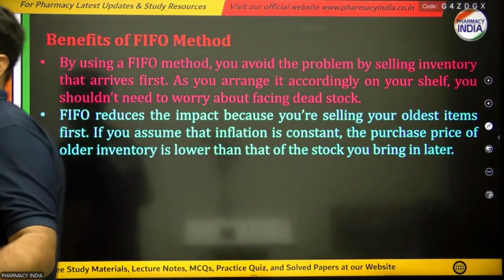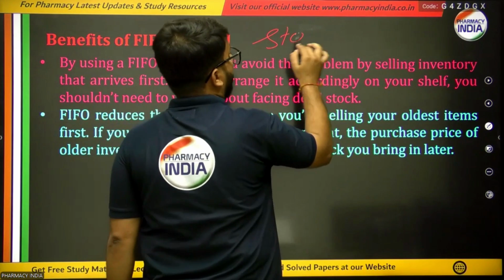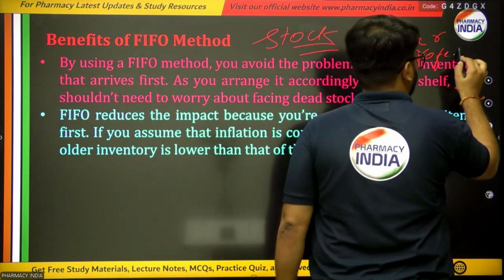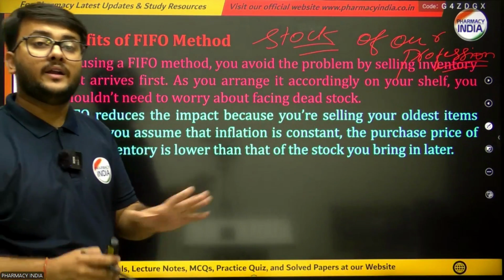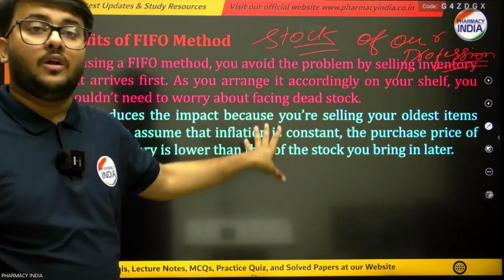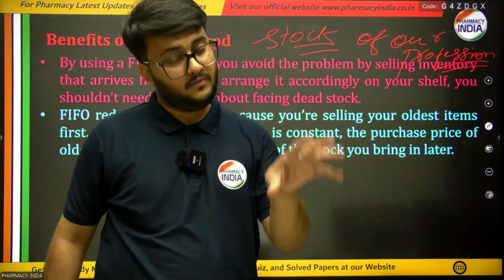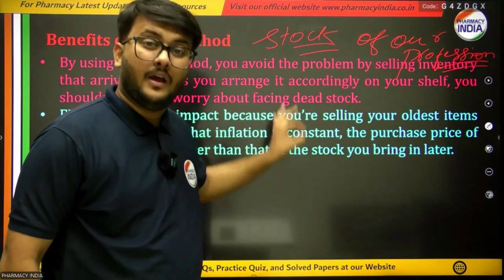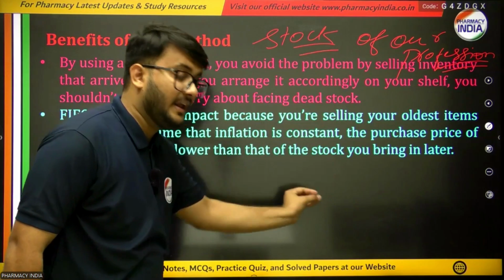First of all, we have to understand what inventory control is. Inventory control is simply that we have to maintain a stock of our business, and here we are talking about the pharmacy. If we have opened our pharmacy, that is a medical shop or medical store, we have to maintain a proper stock of the drugs. For that we are going to follow the FIFO method, that is first in first out method. The product we have brought first, we will sell first. So it is totally associated with inventory control techniques, because we are going to maintain our stocks.